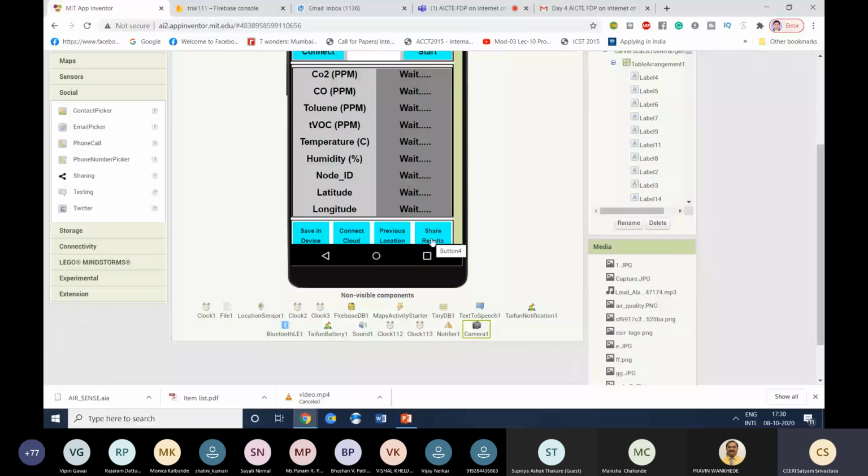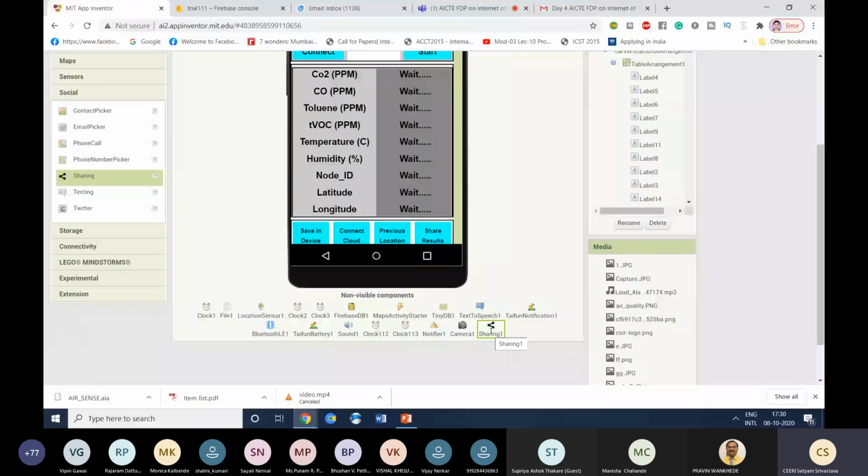If you want to share these results using WhatsApp, you can use this sharing component. I think I already have it here, or you can simply drag it and place it. Using this you can share the data to WhatsApp, messaging, and email also.